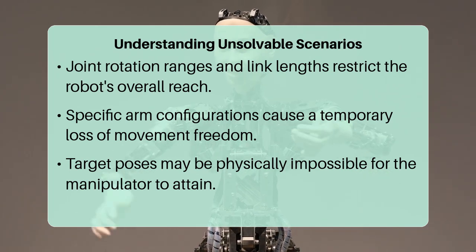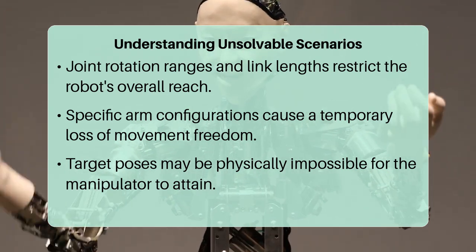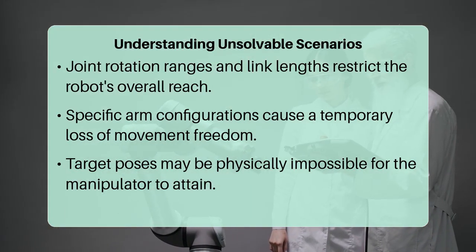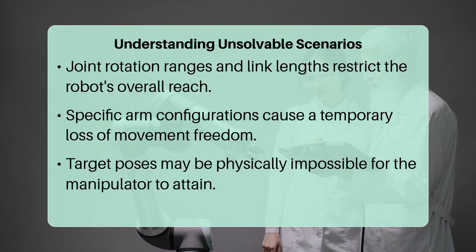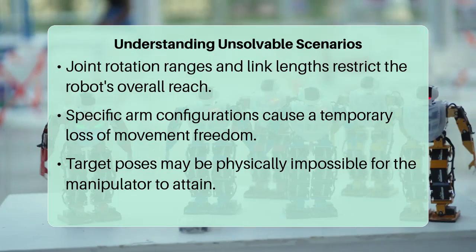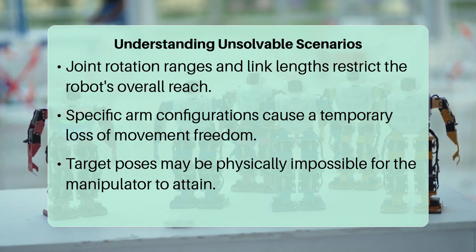Another critical factor is called a singularity, a specific configuration where the robot loses one or more degrees of freedom, effectively making it temporarily unable to move in certain directions even if the target is technically within reach.